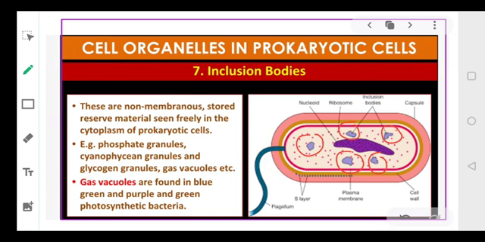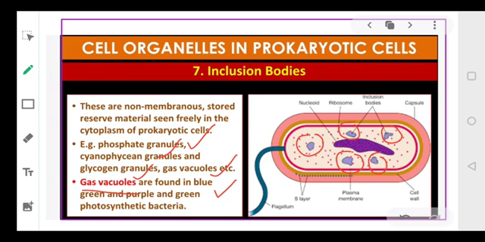For example, you can have phosphate granules, cyanophycin granules, glycogen granules, gas granules, etc. They are basically the granules that store the food material. Glycogen granules store the glycogen, and gas granules store the gas. These gas vacuoles or granules are found in blue-green algae and the purple and green bacteria.